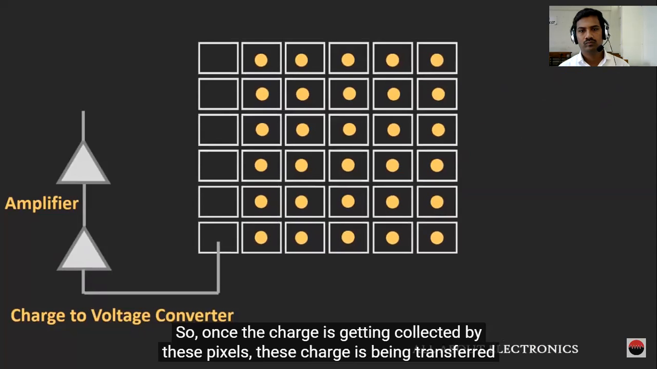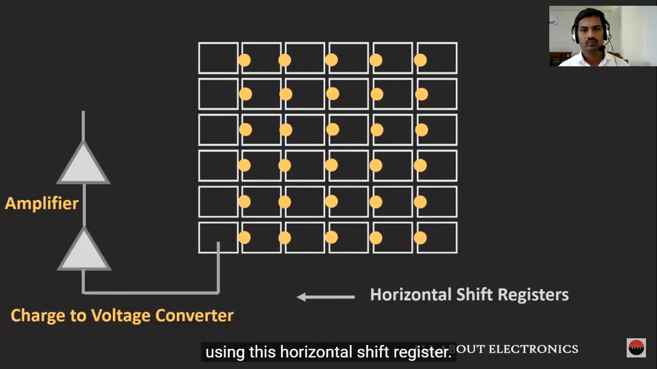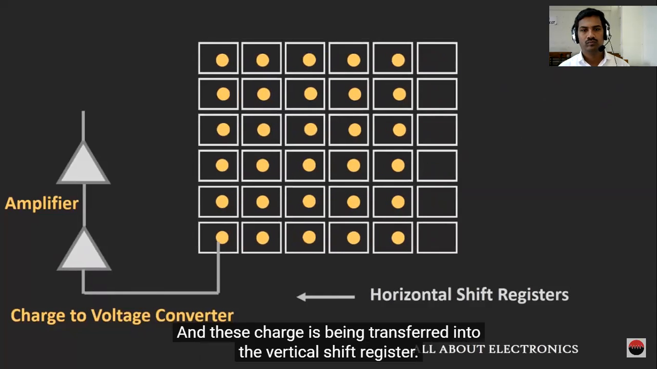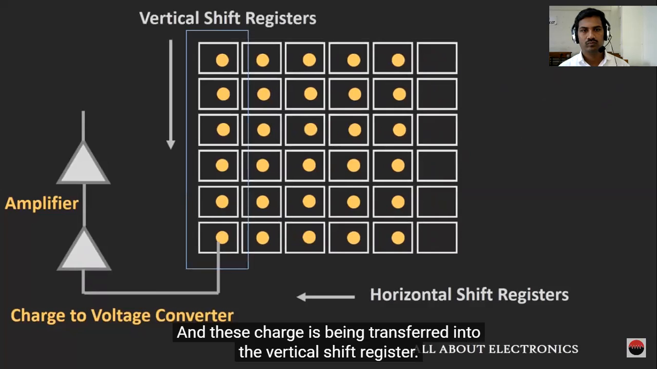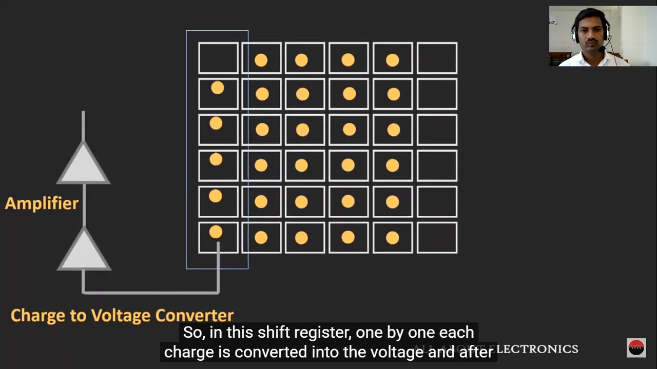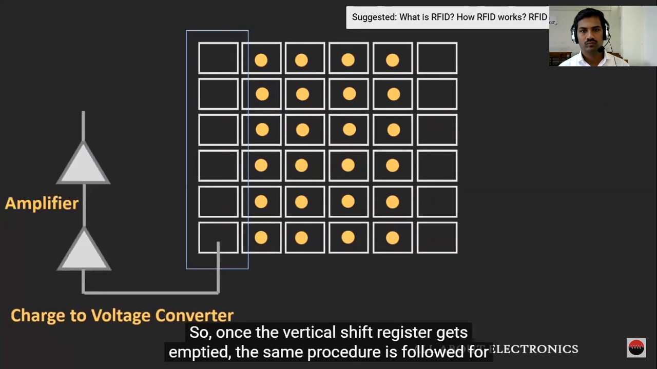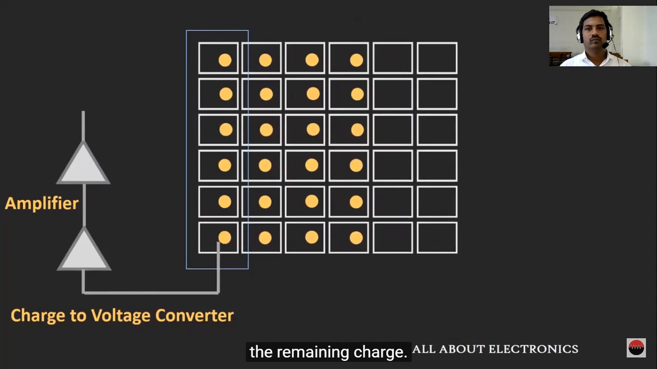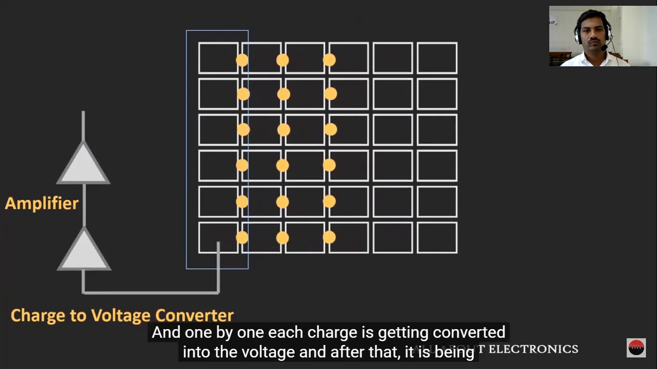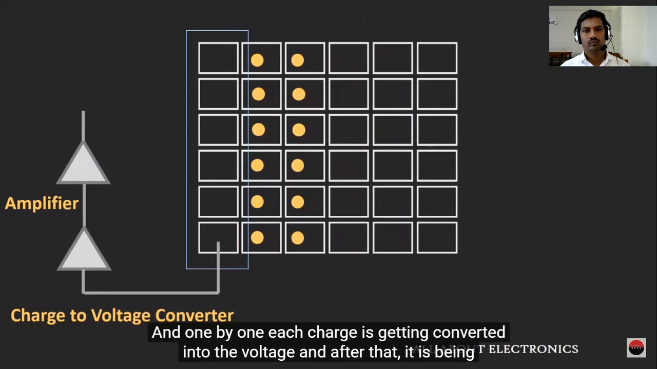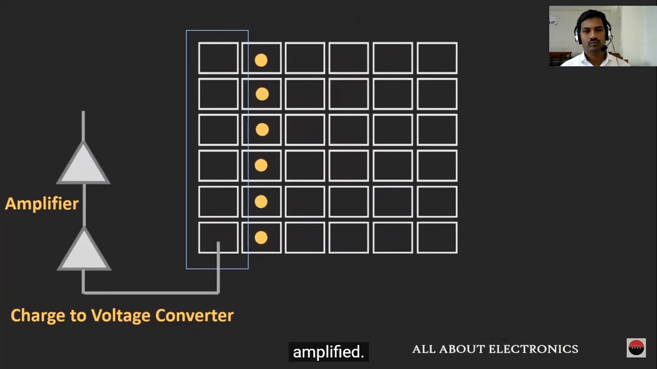Once the charge is collected by these pixels, it is transferred using this horizontal shift register, and then into the vertical shift register. In this shift register, one by one each charge is converted into voltage, and after the voltage conversion each voltage is amplified using the amplifier. Once the vertical shift register gets emptied, the same procedure is followed for the remaining charge, and one by one each charge is converted into voltage and then amplified.